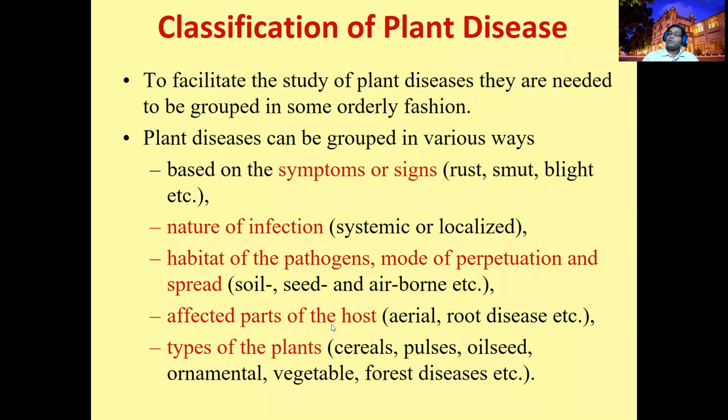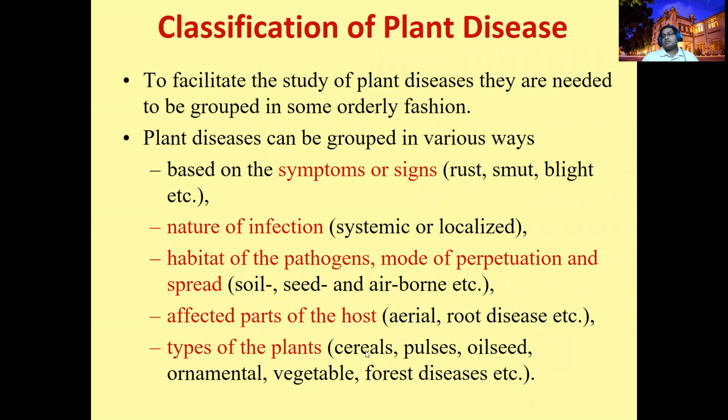An affected plant part, that is, which part is affected, is also a way to classify: whether it is an aerial part or the root diseases. Root diseases are mainly Pythium, Phytophthora, Sclerotium, and these we call root diseases. Leaf spot, Alternaria leaf spot, powdery mildew, downy mildew, these we call aerial. Only the leaf part is targeted, right? Root knot, and these are root diseases.